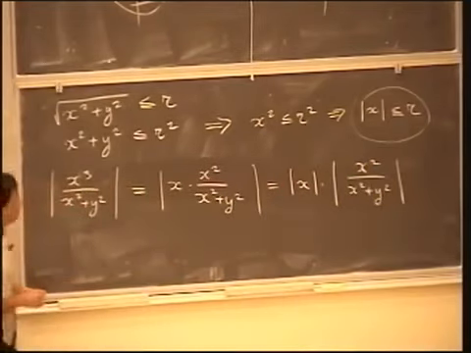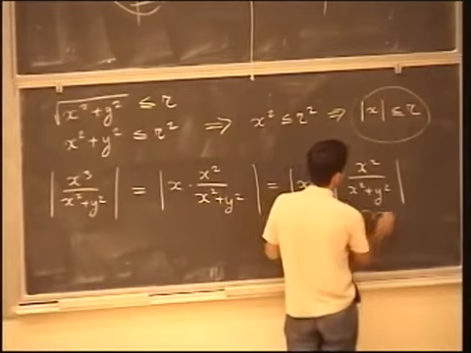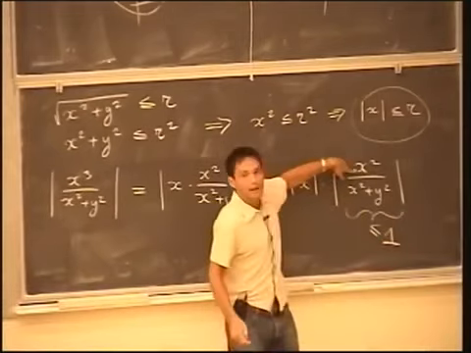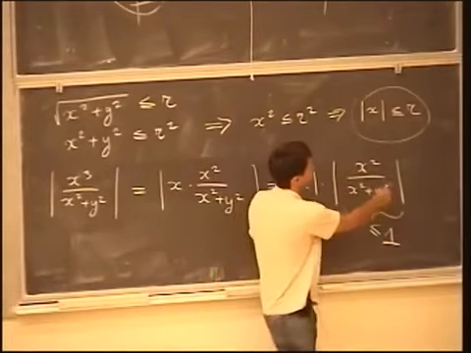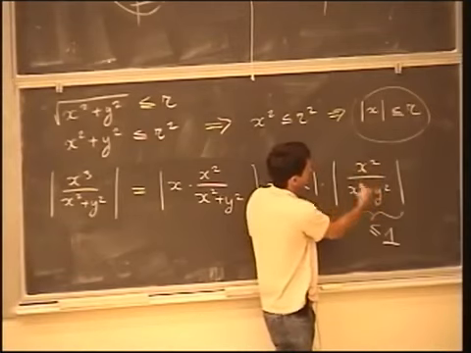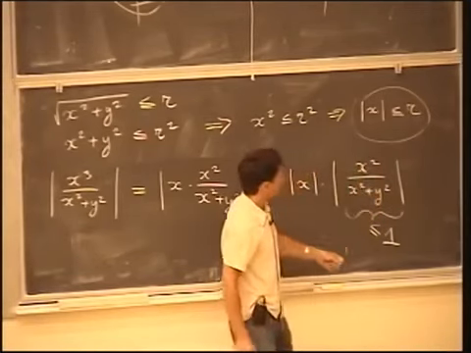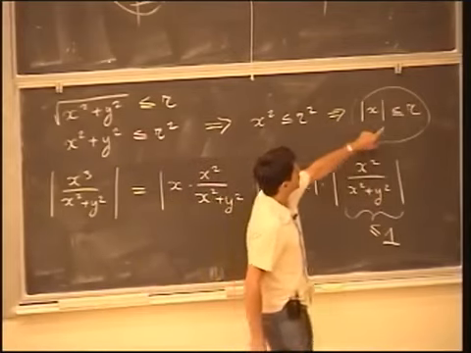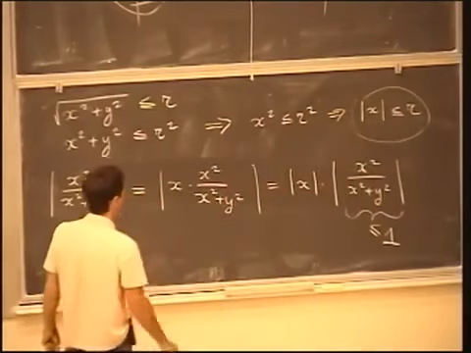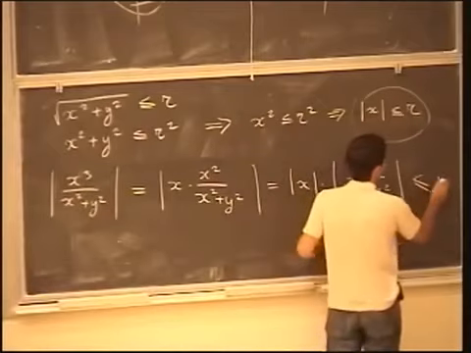So now I want to look at this, and clearly this fraction is less than or equal to 1. Because in the numerator I have x squared, but in the denominator I have x squared plus y squared. And y squared is always positive, or 0. So the largest value this can obtain is 1, when y squared is 0. But if y squared is not 0, the numerator will be strictly less than the denominator. So this fraction is less than or equal to 1. And x, as I have just explained, is less than or equal to r. So that means that the whole thing is less than or equal to r.